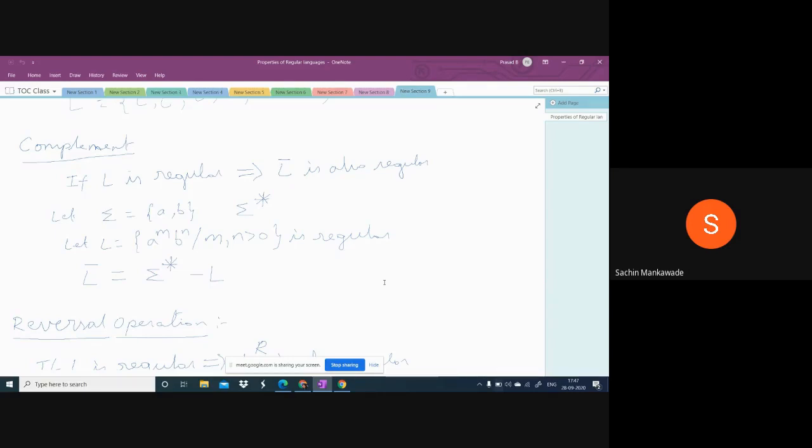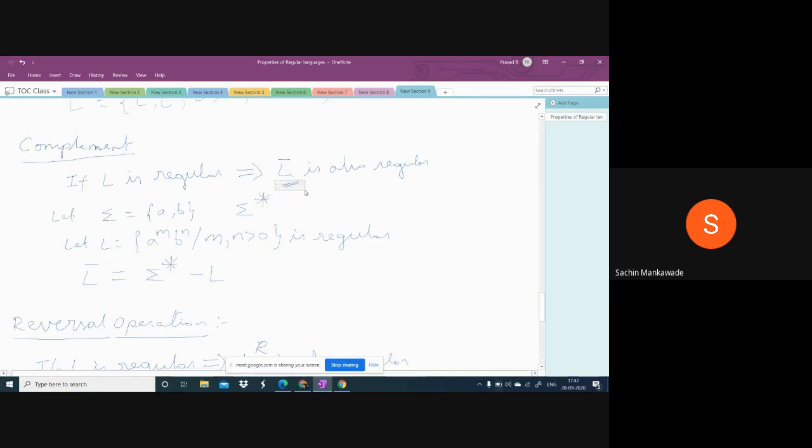Here I'll tell you what is the complement of a language. If L is regular, according to the property, then its complement L bar is also regular. Here the complement L bar is also regular. Now, what is the meaning of the complement?